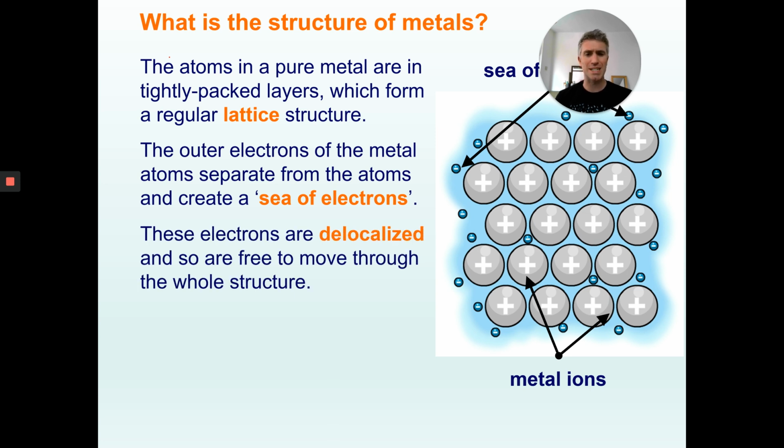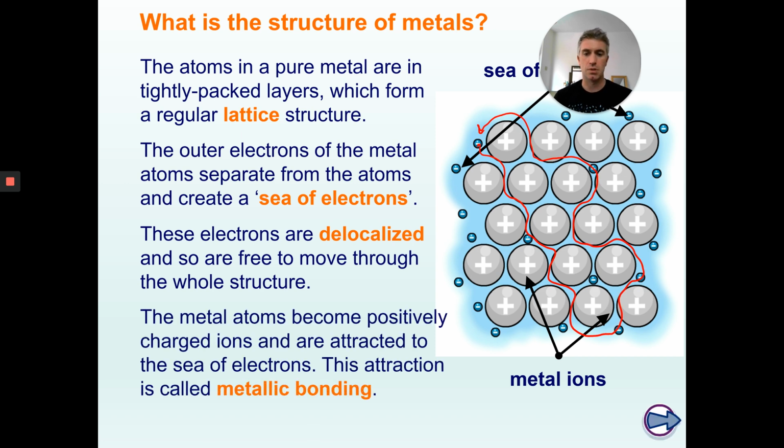These electrons are called delocalized, as in they are not fixed to one atom. They can move around from atom to atom, throughout the whole structure. So this electron here can travel all the way down here and back again if it wanted to. It is delocalized, it is free to travel.